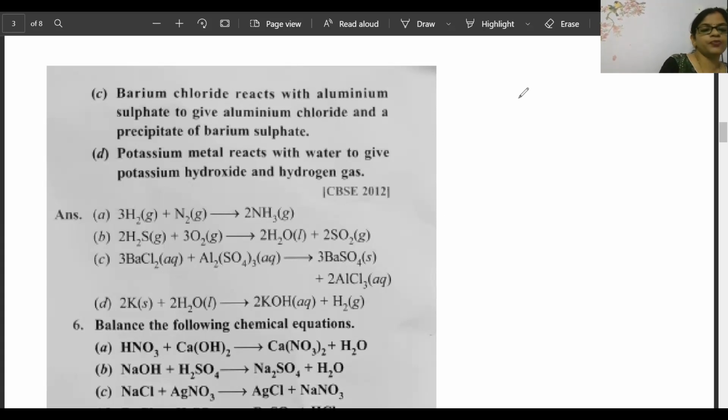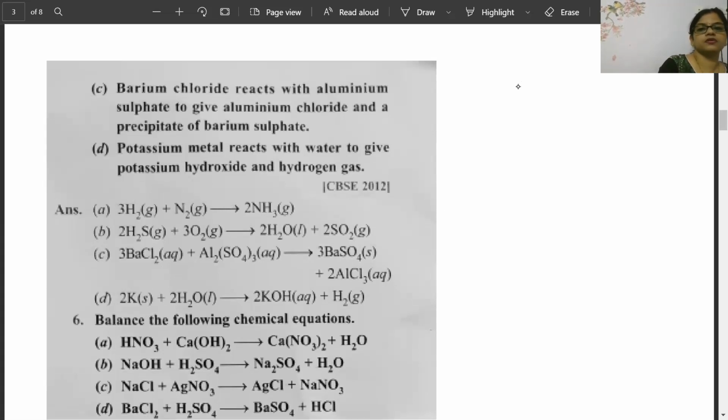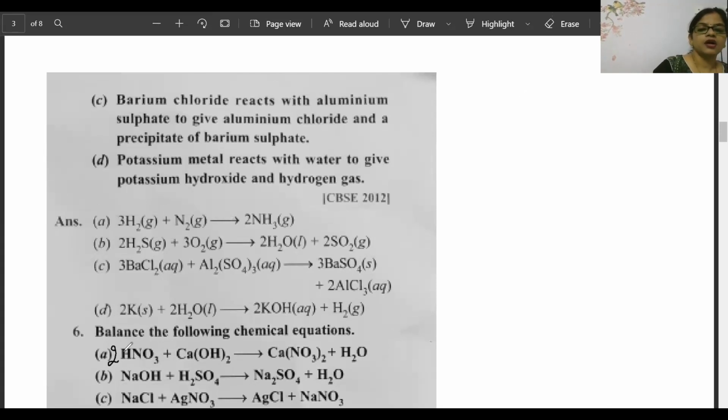So here if we put 2, then 2 here. So 4 hydrogen, nitrogen is 2, here nitrogen is also 2. Oxygen is 6 plus 2, 8. Here oxygen is 8, balanced.